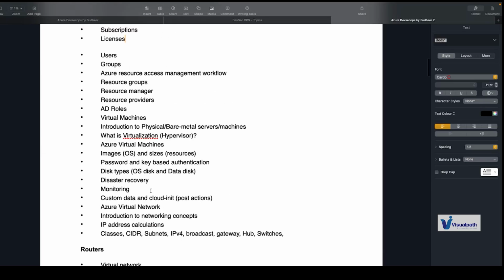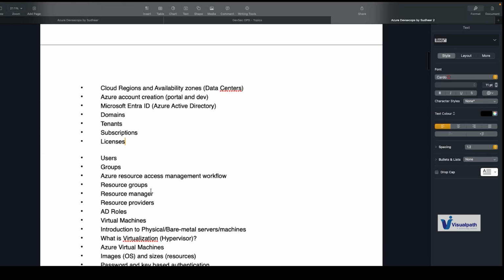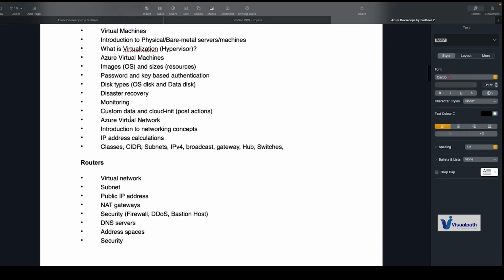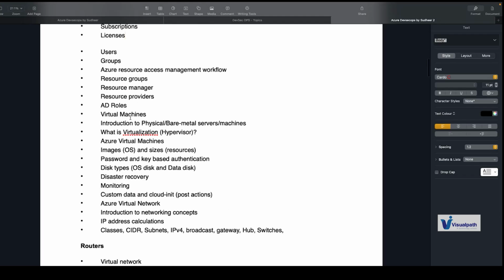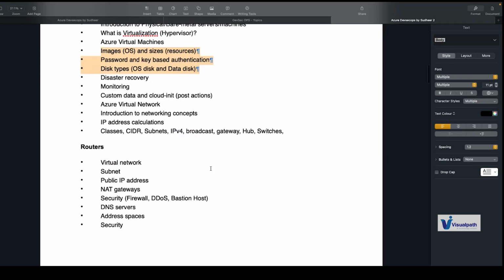We'll wrap up around Azure Active Directory, and then we will understand different components of virtual machines: OS resizing, authentication, disk encryption, disk monitoring, disk management. All these things will be covered in these sessions.